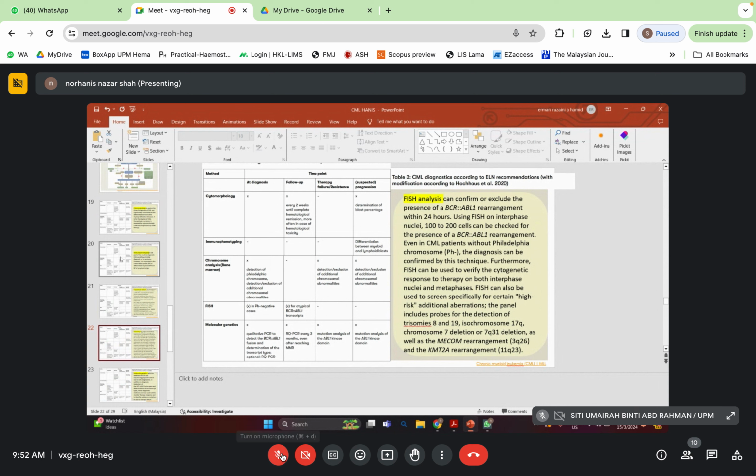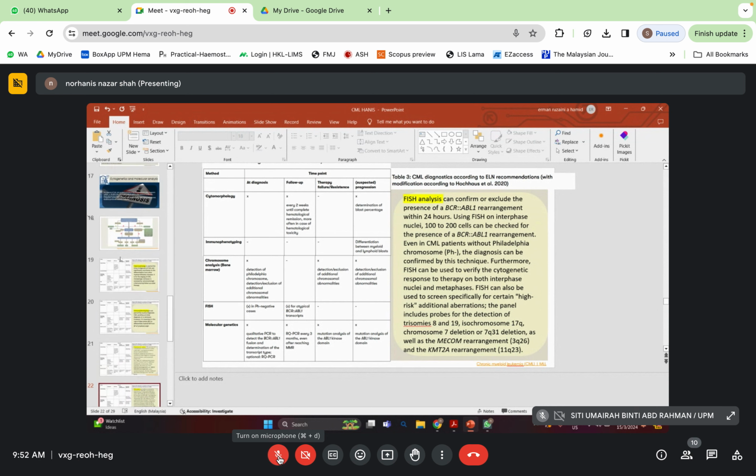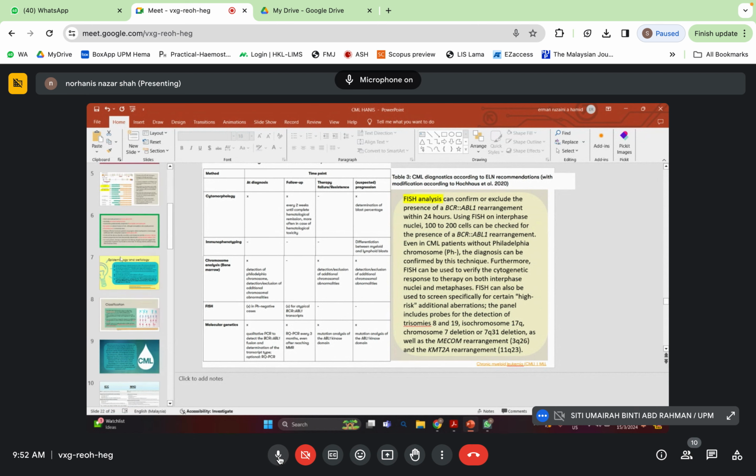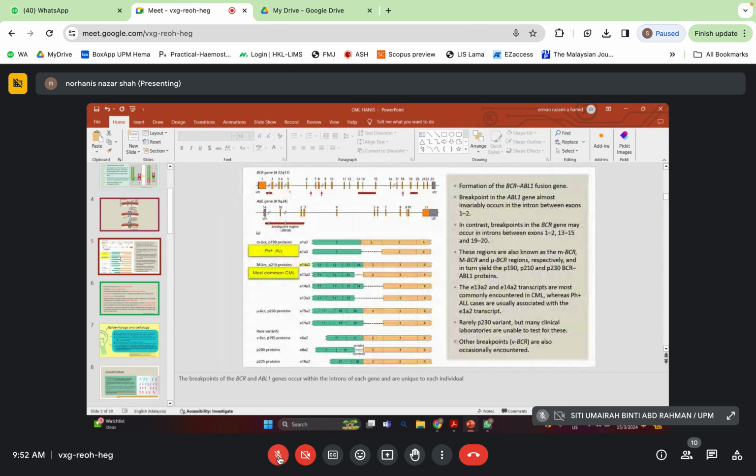BCR everyone, dia memang tengok 920. Tapi yang translocation 920 tu kan ada banyak boleh berlaku kan. Banyak cytogenetic fish is negative.